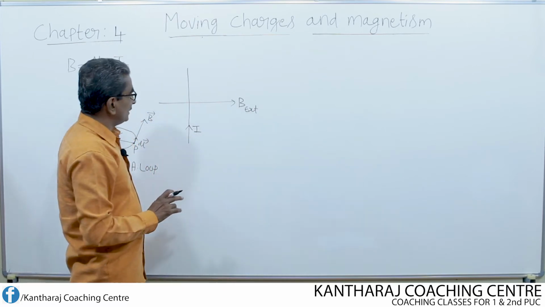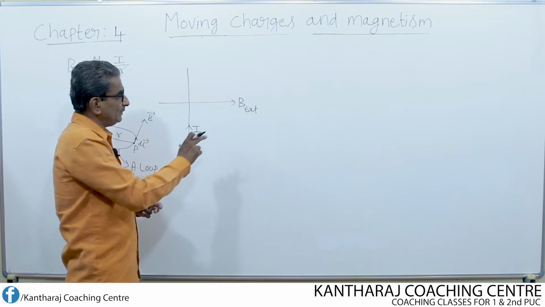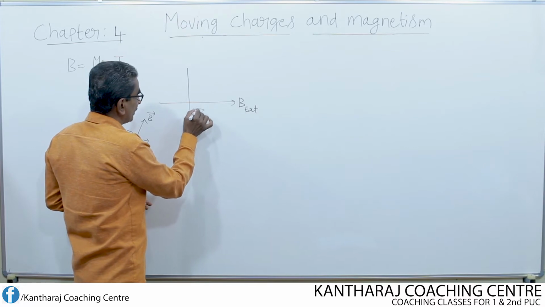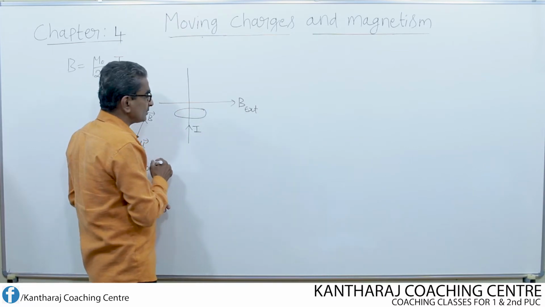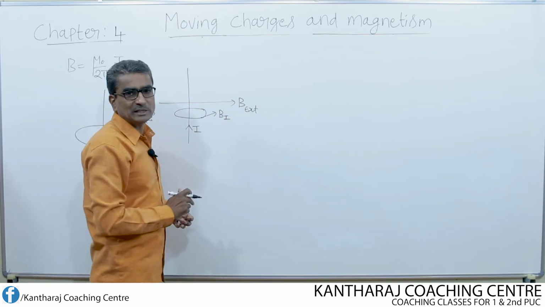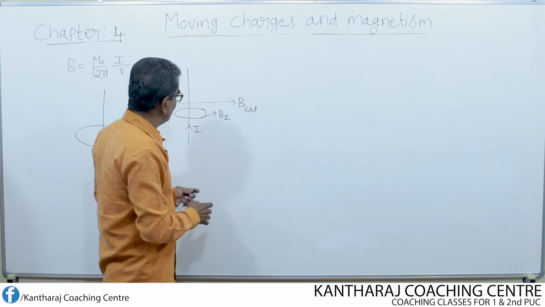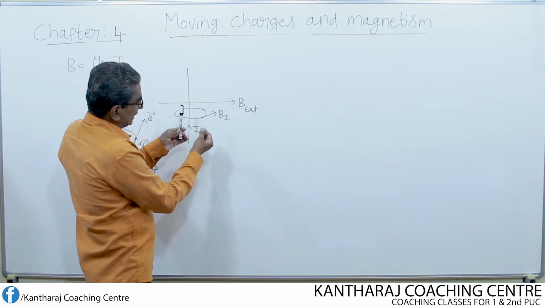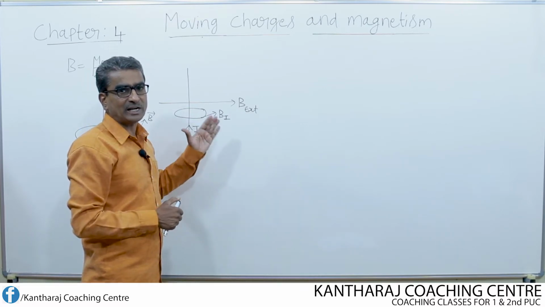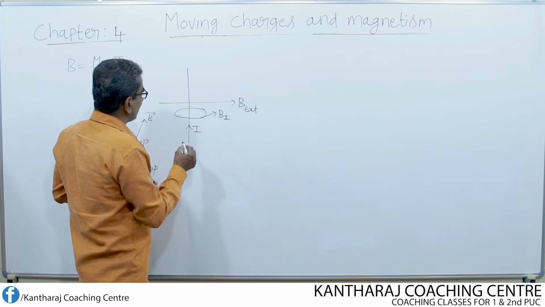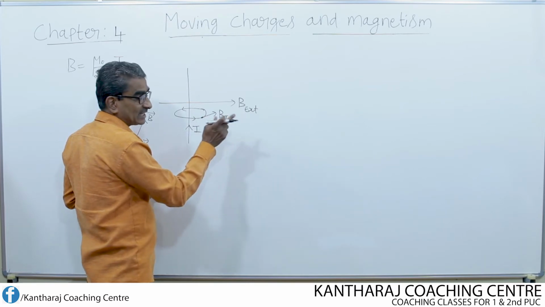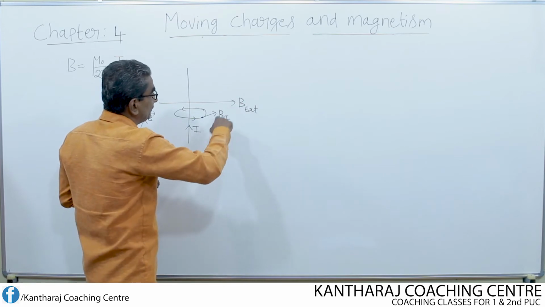Now what happens? There will be interaction between the two fields. One field is the external field and another field is the field produced due to the current. So all around this, one more magnetic field is produced. Let B be the magnetic field produced due to the current, whose direction can be determined by making use of the right hand rule. If you consider this as a straight conductor, either at this point or at this point or at this point, what's the direction of the magnetic field? It can be determined by making use of the right hand clasp rule. So according to the right hand clasp rule, now if BI is the magnetic field due to the current and if this is the external magnetic field, now there will be interaction between these two fields.